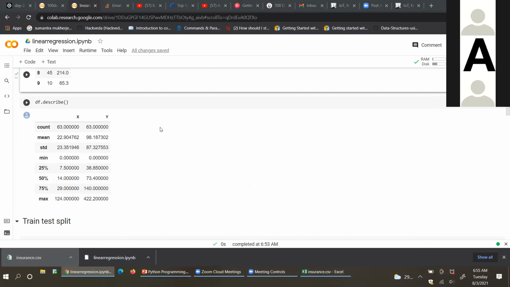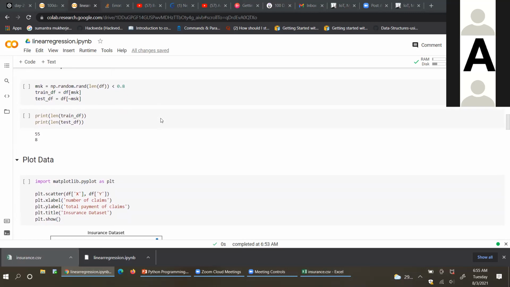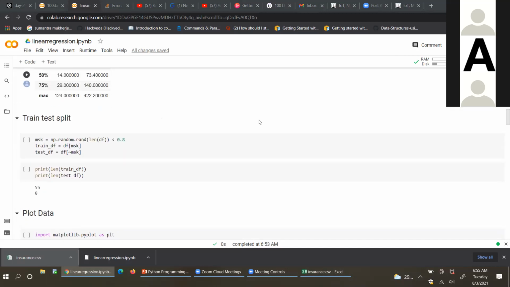Now scroll down. Here we are trying to find out the length of my data frame. So here we will split it into a training set and a test set.